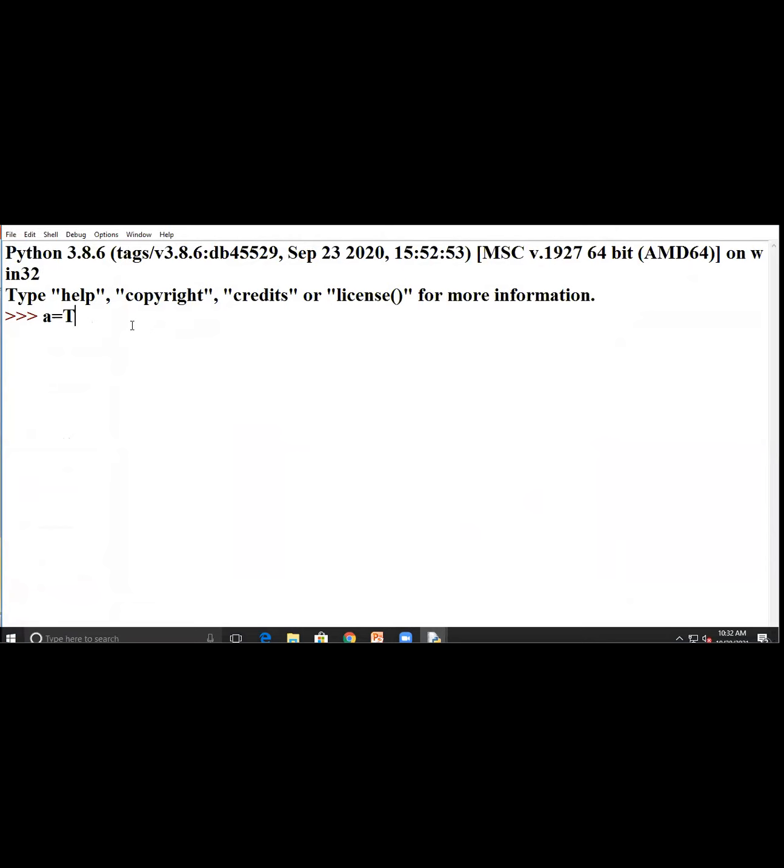When writing true, the T should be capital. In false, F should be capital. If you forget, some of the versions will not return any type of error if you are not writing the capital T or capital F.